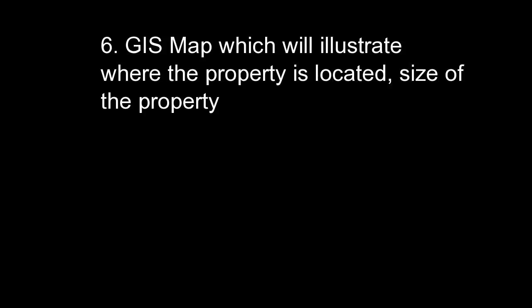1. Roll number applicable to property. 2. Legal description. 3. Assessed value of each property. 4. Annual taxes levied. 5. Zoning information. 6. GIS map which will illustrate where the property is located, size of the property. 7. Digital photo if available.